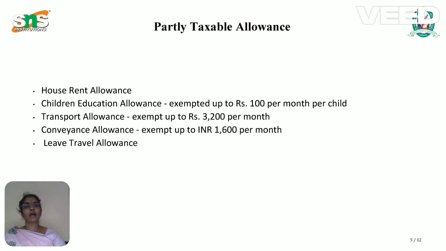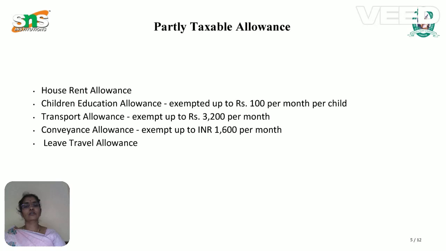Next we move to the partly taxable allowances. I already told you about house rent allowance. If they receive it under the salary, it is partly taxable, calculated as a percentage based upon the residential status of the city. Then children education allowance.